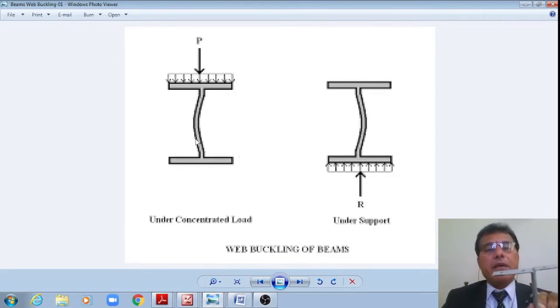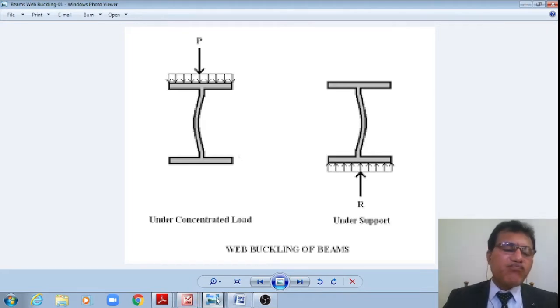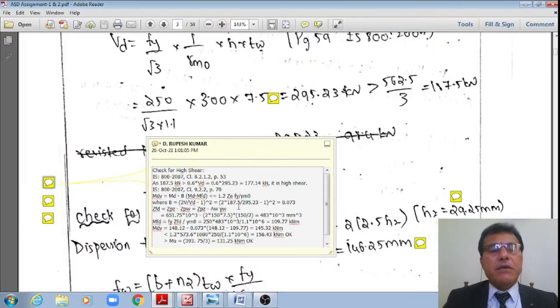Therefore, this web buckling will happen under the concentrated load or under the reaction load, because of which, if it is at all high shear, MD is equal to MDV, otherwise MD is equal to MD only, right? And so that I am checking. Just now we have seen from page number 70. Because 187.5 kilonewton is greater than 177.14, it is a case of high shear.